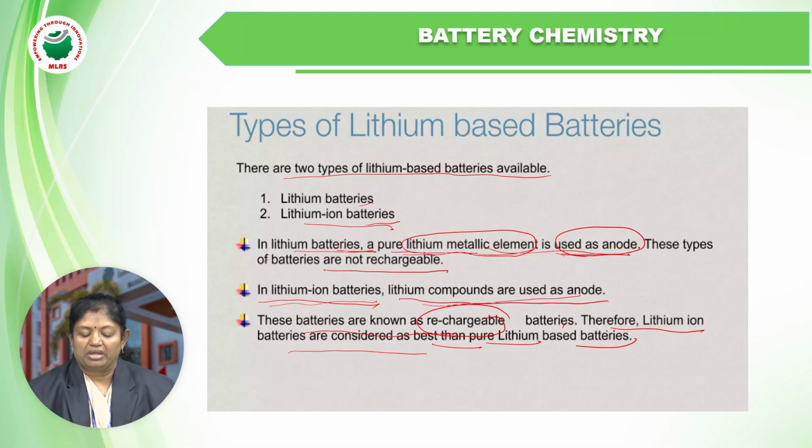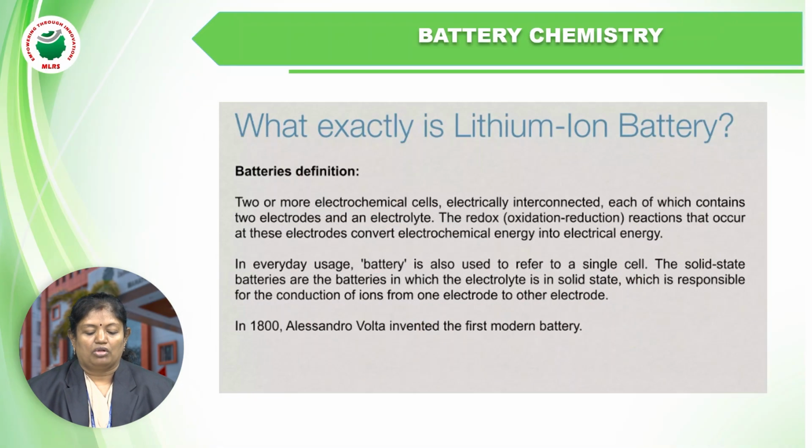Why are they best? Because they are rechargeable. Lithium-ion batteries are rechargeable, whereas lithium metallic batteries are non-rechargeable batteries. Those are the different types of lithium-based batteries. Now, what exactly is a lithium-ion battery? We are going to discuss.